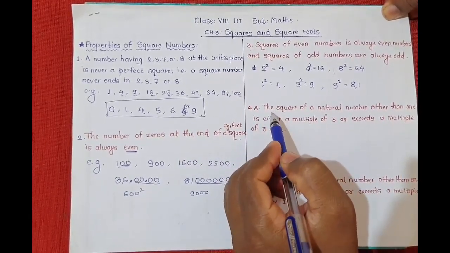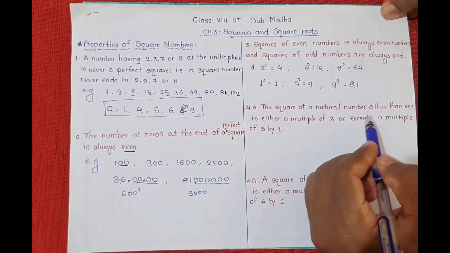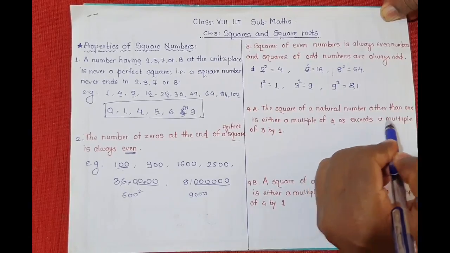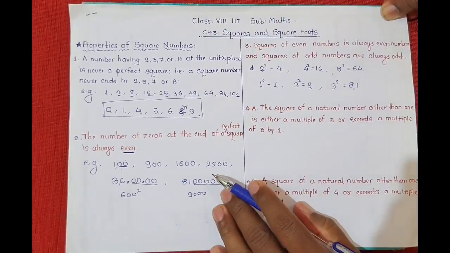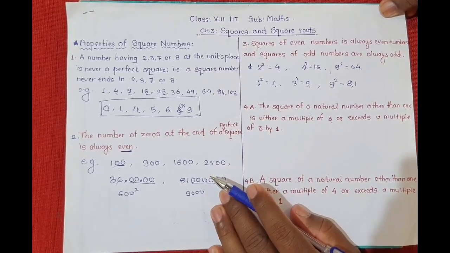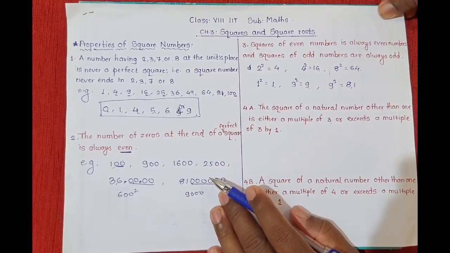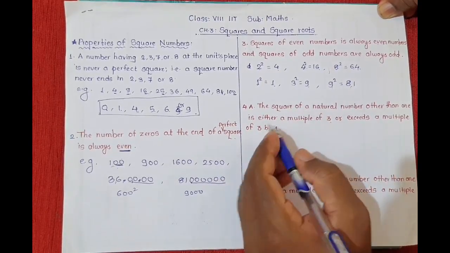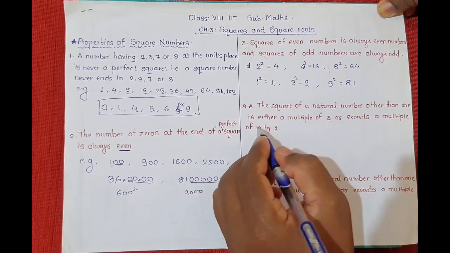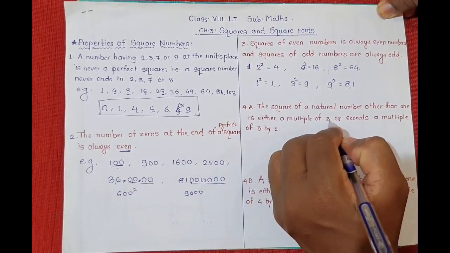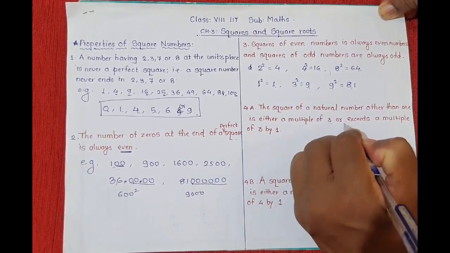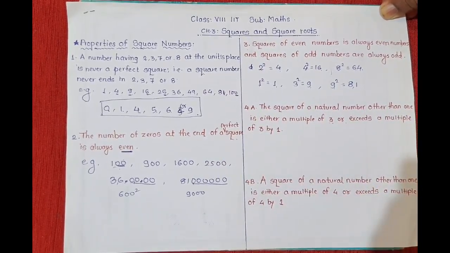See here, the square of a natural number other than 1 is either a multiple of 3 or exceeds a multiple of 3 by 1. So see, what is this property? See the square table or table of squares. Observe it. You will find that the squares of natural numbers other than 1 are either multiples of 3, or exceed a multiple of 3 by 1, okay.